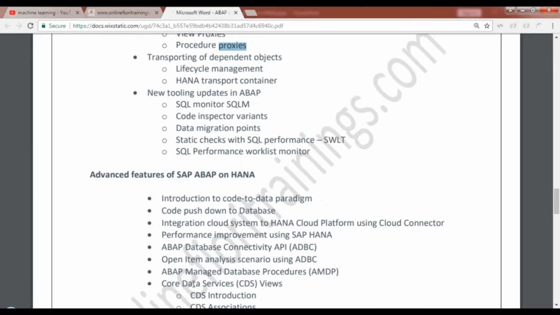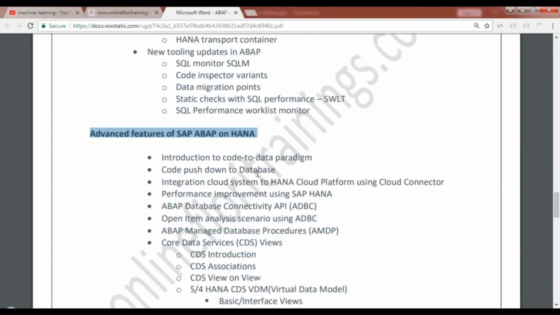Then finally, advanced features, which we have all been waiting for, will come up here after ramping up ourselves and understanding ADT and SAP HANA. We'll look at the code-to-data paradigm. How can you improve performance by pushing down the code to the database? We'll look at different code pushdown techniques. And also an interesting topic here: how to connect your S4 HANA system or SAP ABAP application server system to SAP Cloud Platform. A very, very important topic, using SAP Cloud Connector.